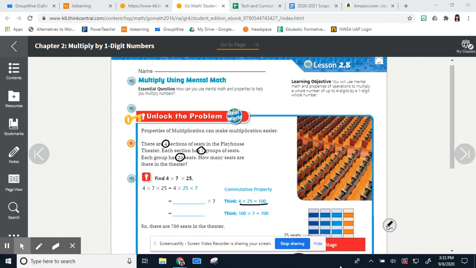Now, how do we come up with that so fast? Well, you know quarters? Remember those little quarters we have? They're each worth 25 cents. 4 quarters make $1. That's how we came up with that. So now that we know that, we can just go 100 times 7, and then we get 700. Pretty simple, right? Now it's not so hard. So we're going to do that again with a different problem.